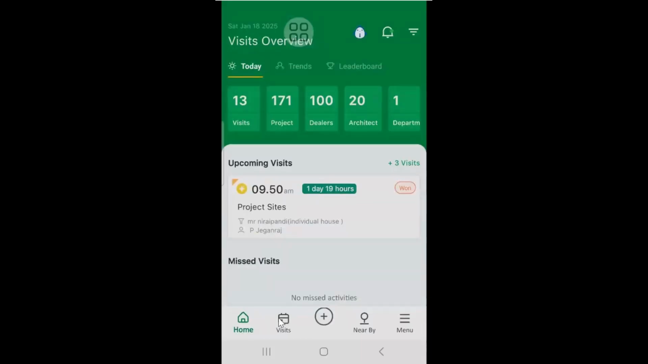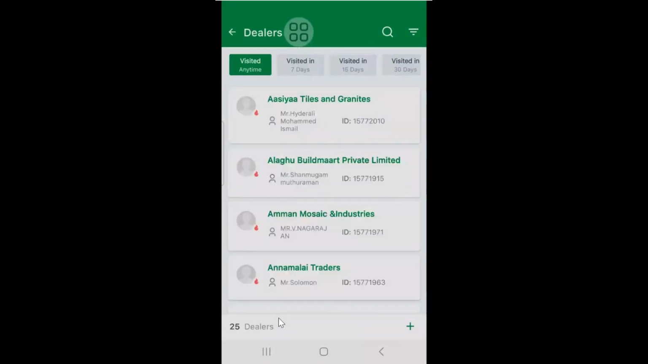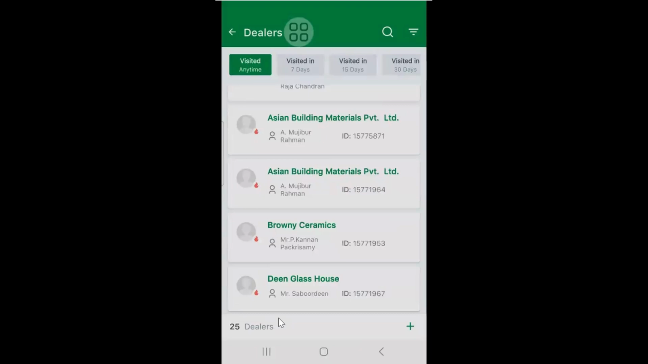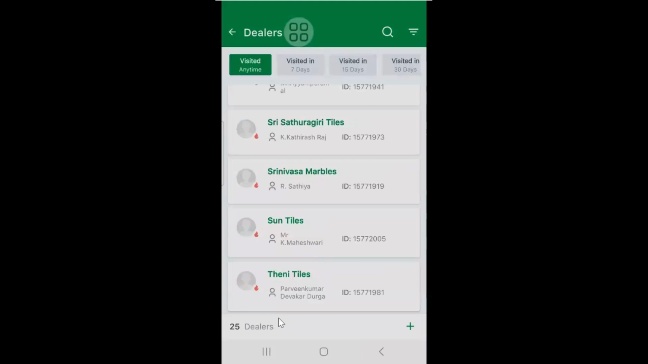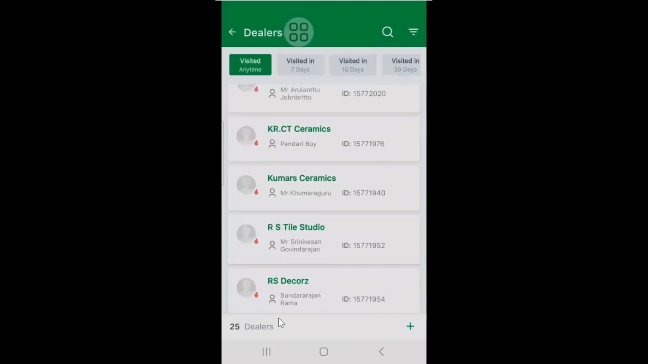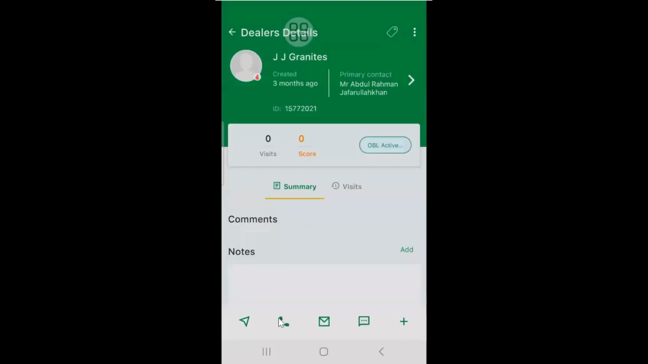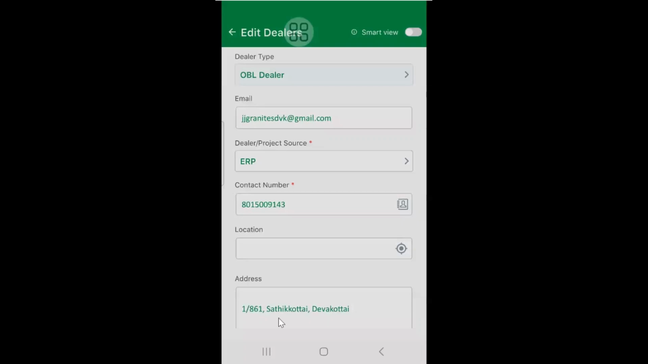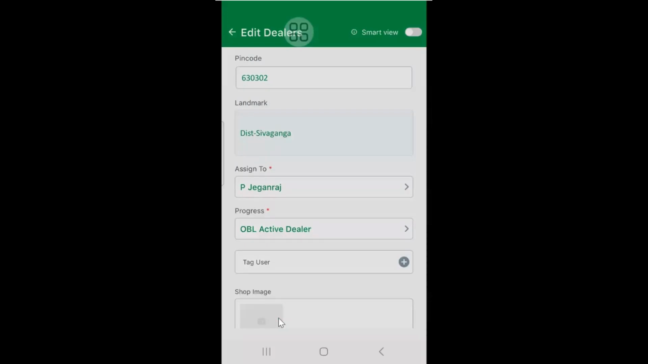Similarly, if you want to see the active dealers, is the data correct? Are the dealers doing business with us or not? You can go through and ask the employee if some of the dealers are not doing business with us but it is still showing as active dealer. You can ask him to edit it. If there is a legal issue, or they are not doing business with us, he can change the category from here, from OBL active to OBL inactive.